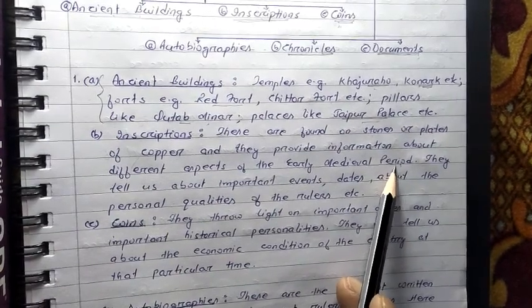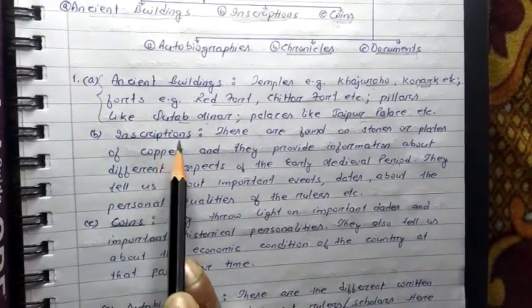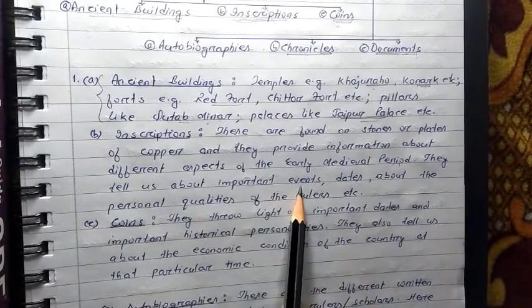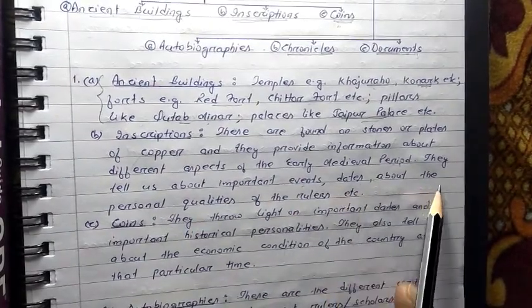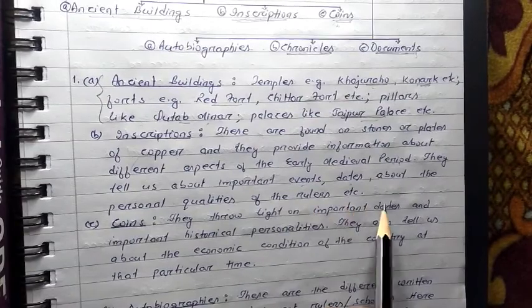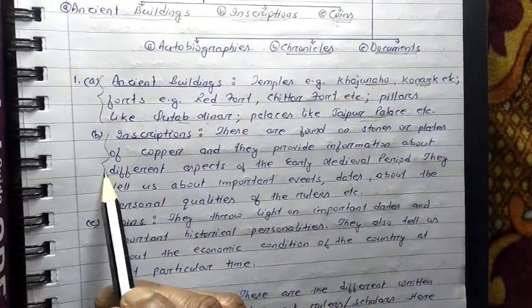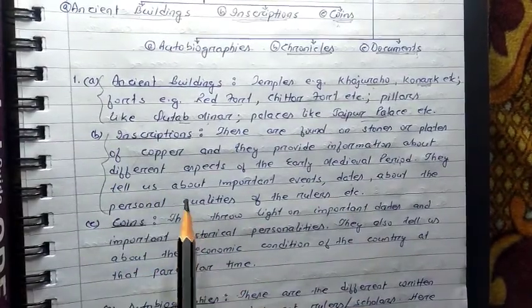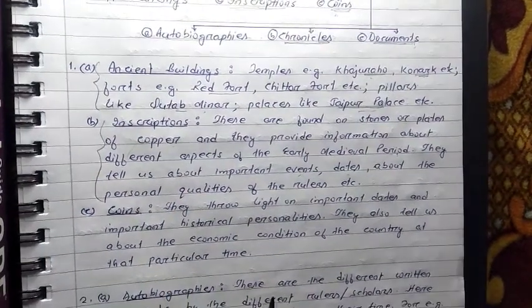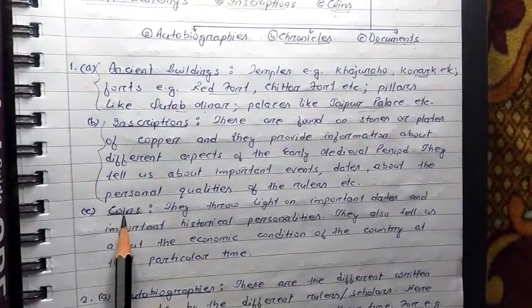As you can see in the picture about the different inscriptions, these inscriptions tell us about important events, important dates, and the personal qualities of the different rulers, and we can say that inscriptions are also one source of historical knowledge.